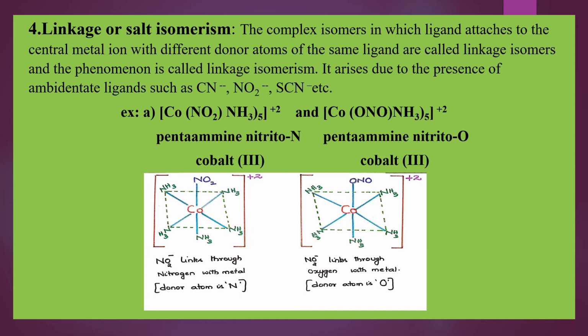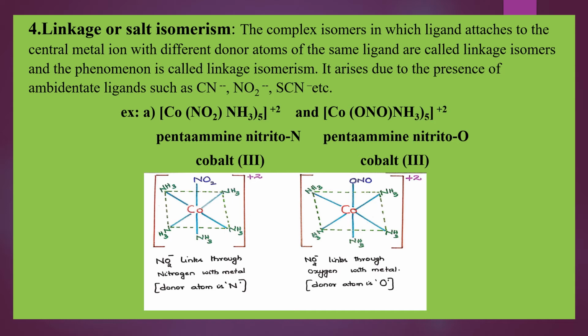If you look at the example, it will be clear to you. The examples given here, [Co(NO2)(NH3)5]2+ and [Co(ONO)(NH3)5]2+. Both are almost same.